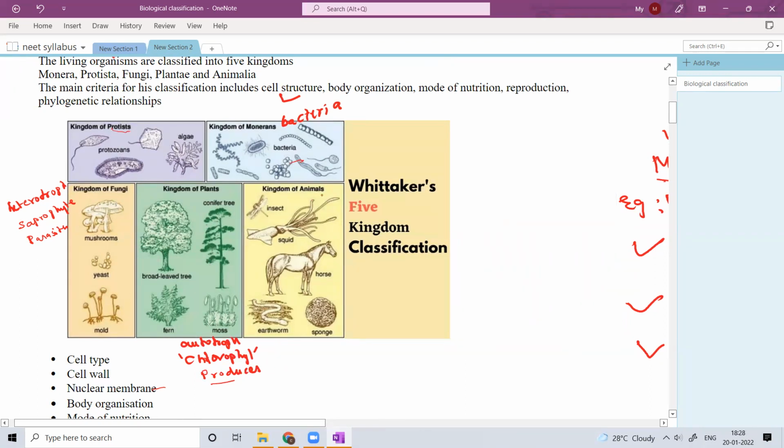Okay, kingdom Animalia. Here the organisms may range from very small insects to higher eukaryotes, higher animals like the horse, maybe other animals, and human beings also. They also come under this kingdom Animalia. Here all these are heterotrophs. They cannot prepare their own food. They don't have photosynthetic pigment. They depend on others. So that is what it is.